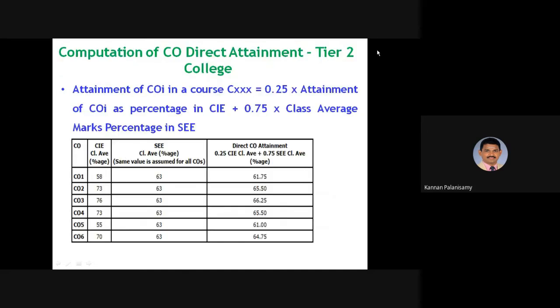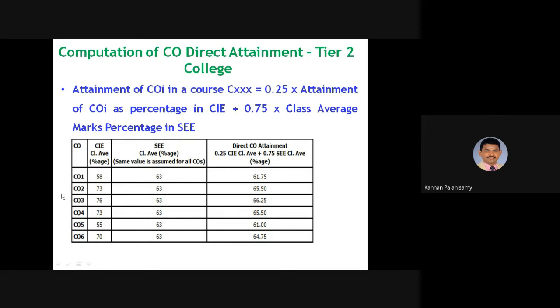And the next one, computation of CO direct attainment for tier 2 college. That is 0.25 into the attainment of the CO in CAE, because there is a 25 marks weightage for this, plus 0.75 into the class average, which is the end semester examination.